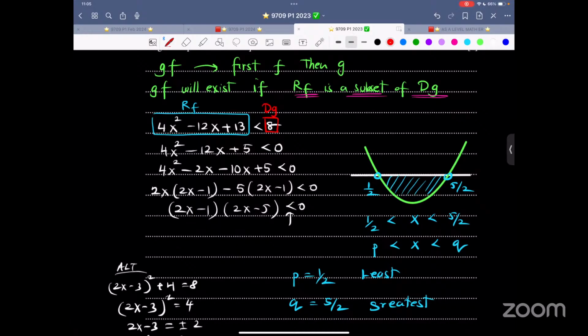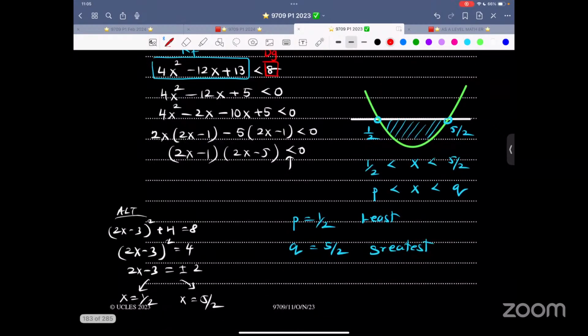For the greatest value and the least value, it should be a proper subset. It should be equal to this. So just equate. Because there is an inequality, we have to solve this quadratic inequality. We get answers of this form. Therefore, x lies between half and 5 by 2. X lies between p and q.